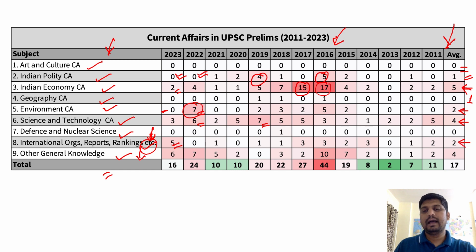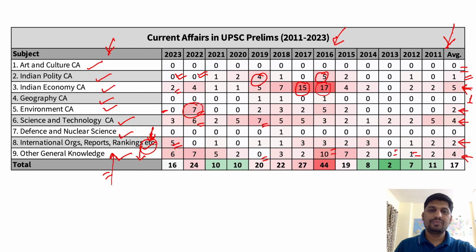And then there is other general knowledge, which is totally random again, not related to any of the above. So over there the questions have been slightly varying, sometimes 6, 7, sometimes it's just 0, sometimes it's even 10, sometimes again 0 or 1. The average has been 4.